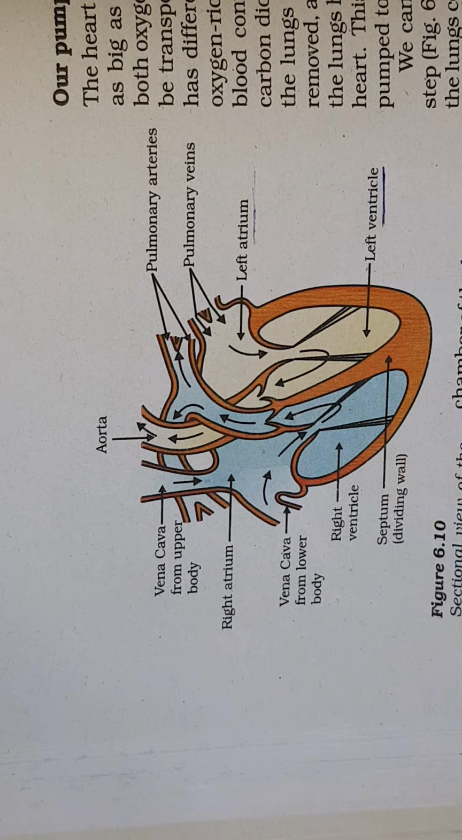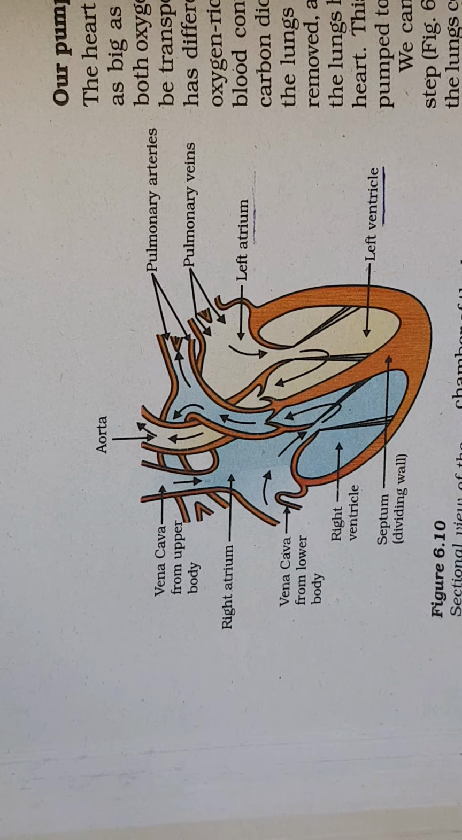Thus we can say there are 2 kinds of blood flowing in this, oxygenated blood and deoxygenated blood. Oxygenated blood is called oxygen rich blood. Deoxygenated blood is called carbon dioxide rich blood. That means oxygen is not there, carbon dioxide is there. That is called deoxygenated blood, without the oxygen.